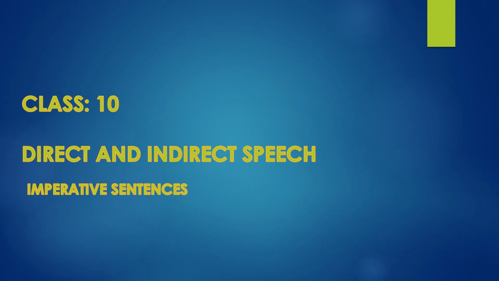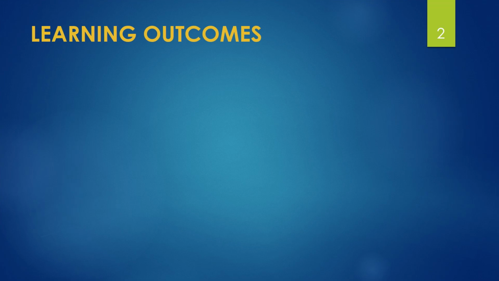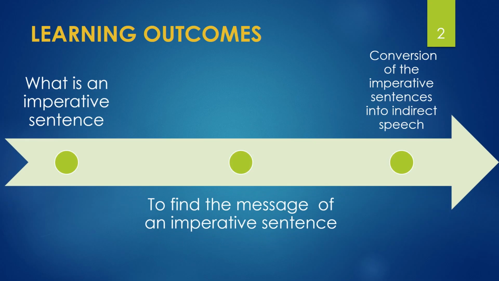I hope that you have learned how to convert assertive sentences and interrogative sentences, and you have practiced them. Now we are going to discuss imperative sentences. In this tutorial, we will discuss what an imperative sentence is and what message is being conveyed in an imperative sentence.